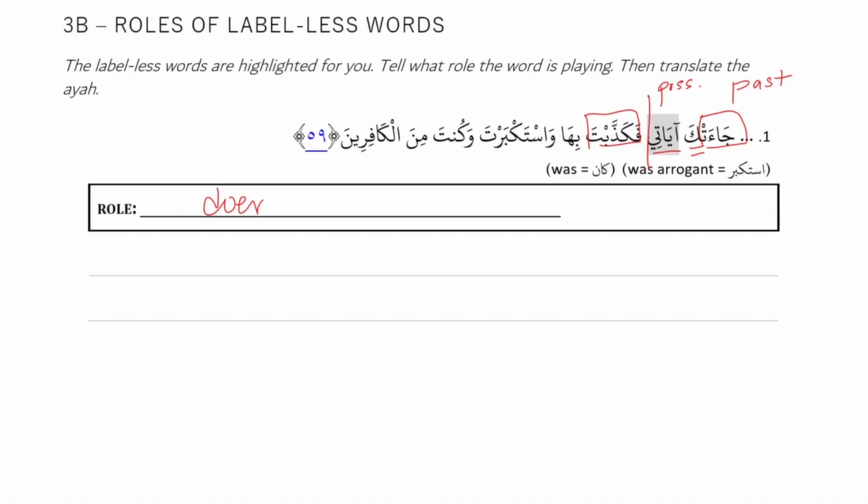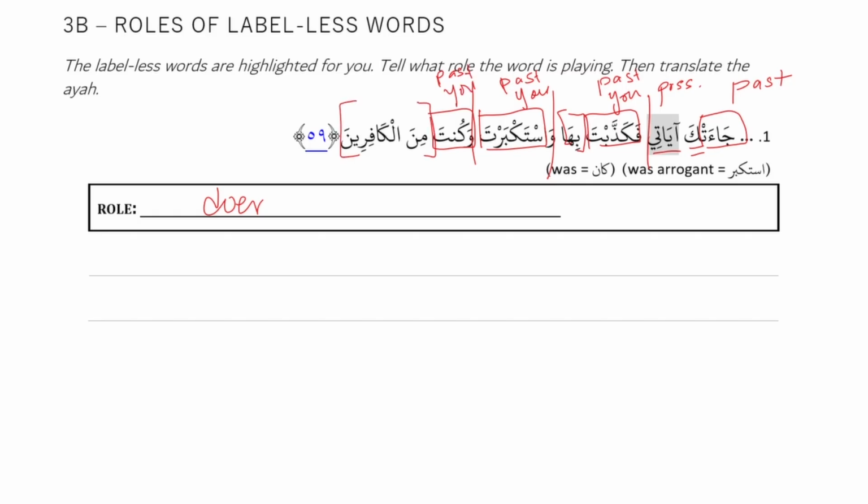فكذبت. فكذبت is another past tense action. Doer is you, or anta. And then bi and ha are TLDR and it's noun. So that's TLDR. And then wastakbarta, that's another new sentence because istakbarta is a past tense action. Again, the pronoun is you. Wakunta, it's another past tense action. Again, pronoun is you. And then min al-kafirin, min is TLDR, al-kafirin is its noun.